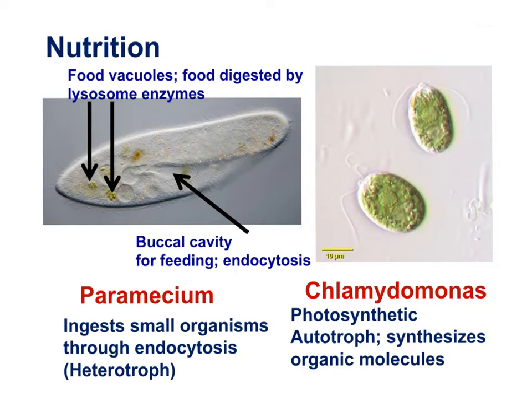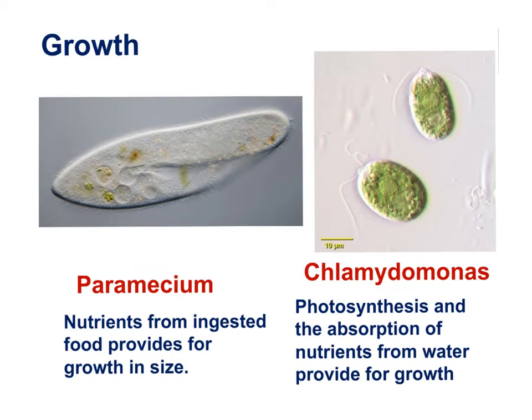The Chlamydomonas, the image on the right, is an autotroph. Autotrophs obtain inorganic nutrients from the environment and synthesize organic molecules, for example, in the process of photosynthesis. Growth. The paramecium gets nutrients from ingested food, and these nutrients provide both carbon and energy for growth in size. The Chlamydomonas absorbs inorganic molecules directly from the environment to provide for growth. Photosynthesis, for example, is a process that synthesizes energy and carbon-rich organic molecules from inorganic molecules. This allows the Chlamydomonas to grow.